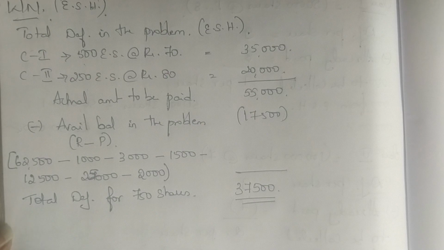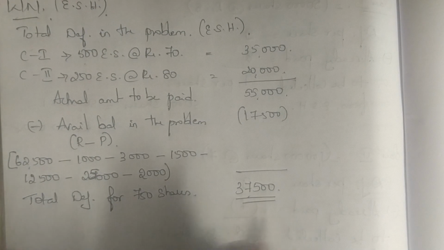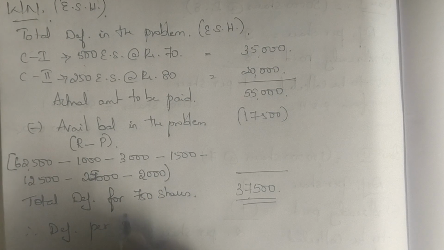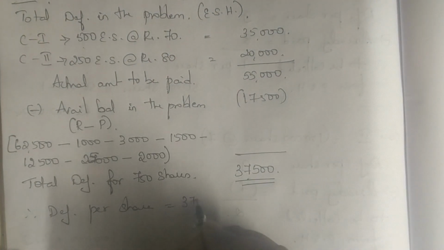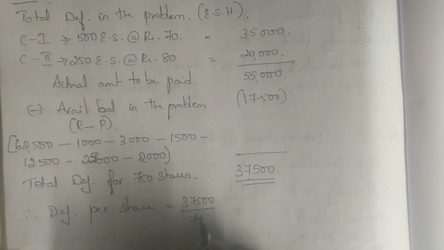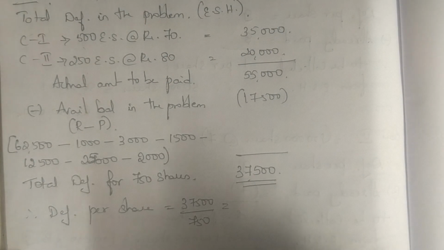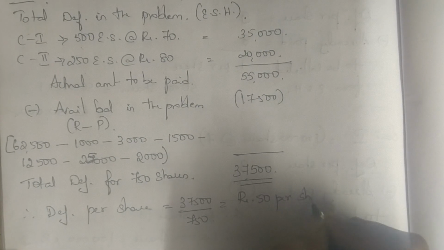So my total deficiency for 750 shares is 37,500. Therefore, we calculate deficiency per share. How do you calculate it? 37,500 divided by 750. You get rupees 50 per share.